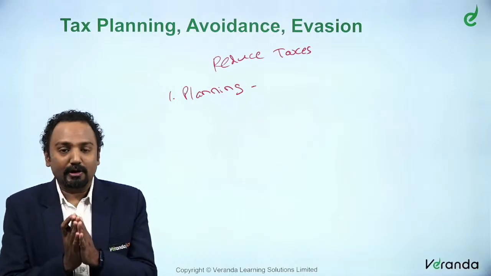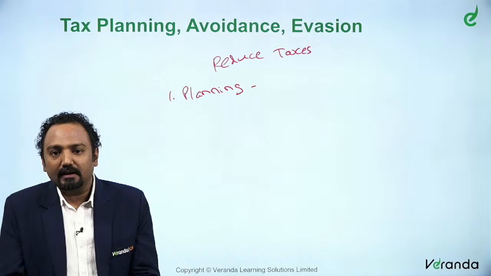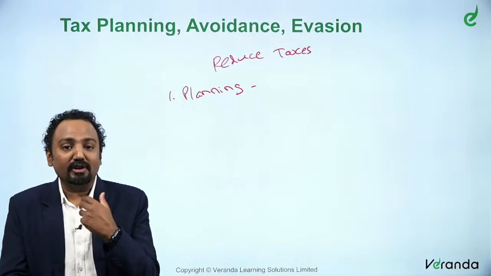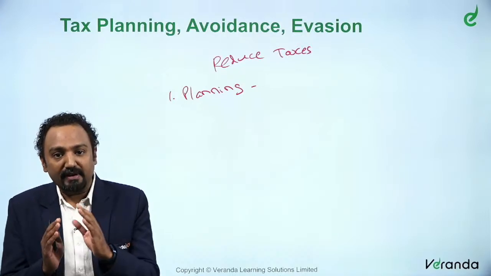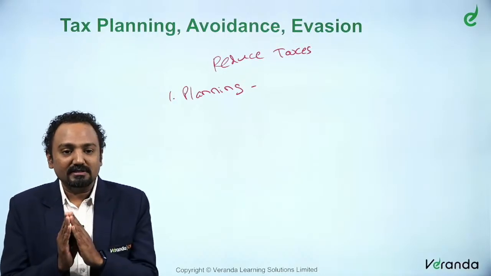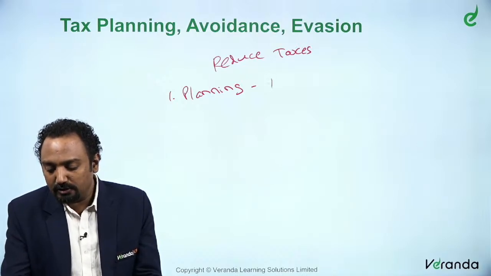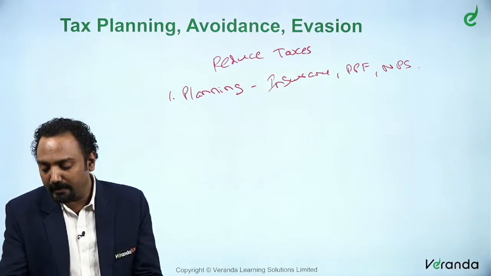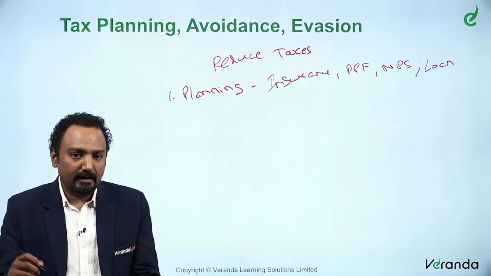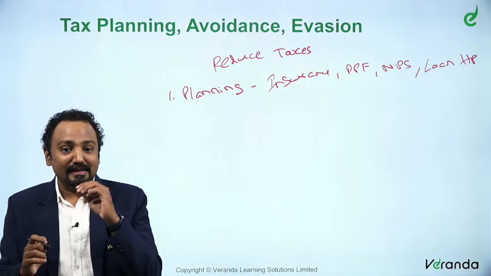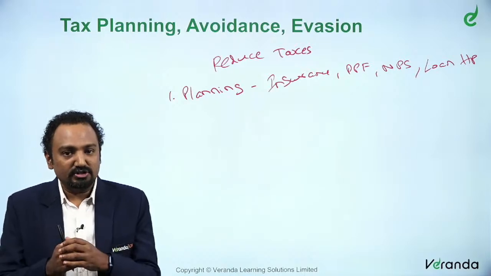Let's take an employee who is receiving salary. In the month in which he receives salary, generally an employer requests your tax declarations: what investments you have made during this particular year. To reduce his taxes, the employee says, I have invested in insurance, in PPF, in the National Pension Scheme, and I have a loan on a house property, for which you are eligible for deductions. So your taxes will get reduced because of these factors.